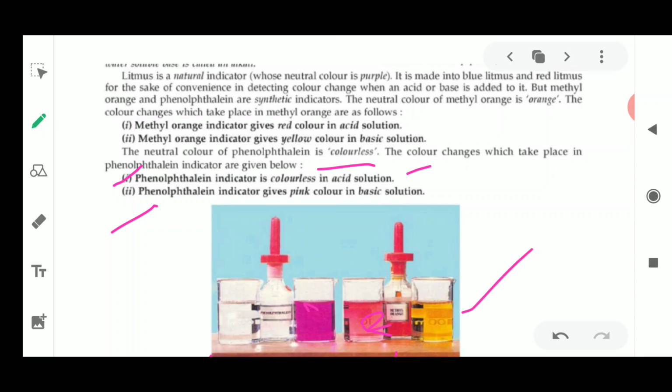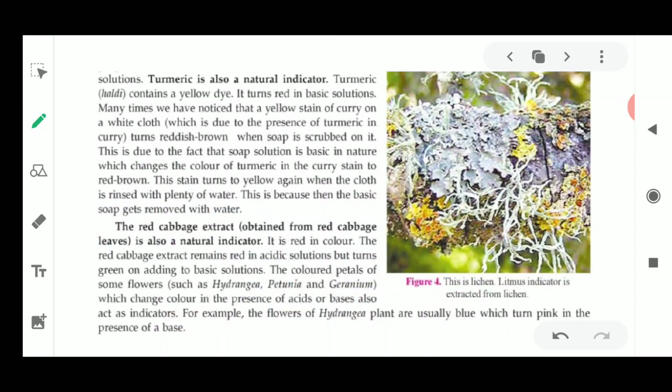Fine. Next are the other indicators. See, this is an example. This is the diagram for lichen, from which we can obtain litmus. Turmeric is also a natural indicator. Turmeric is a spice which is used in our homes for flavoring the gravies of the food material. This is also a form of natural indicator. Turmeric contains yellow dye in it. It turns red with the basic solution.